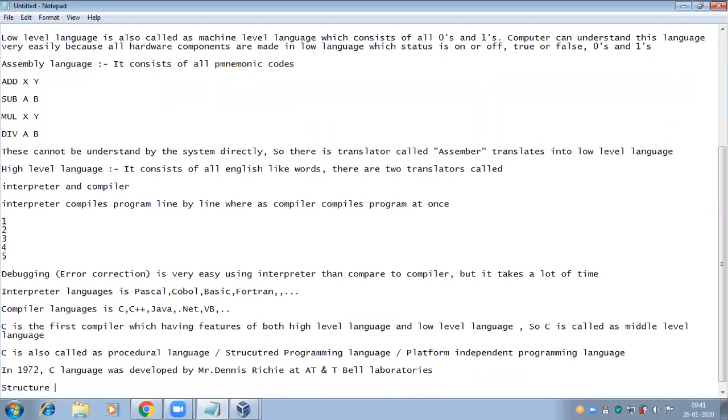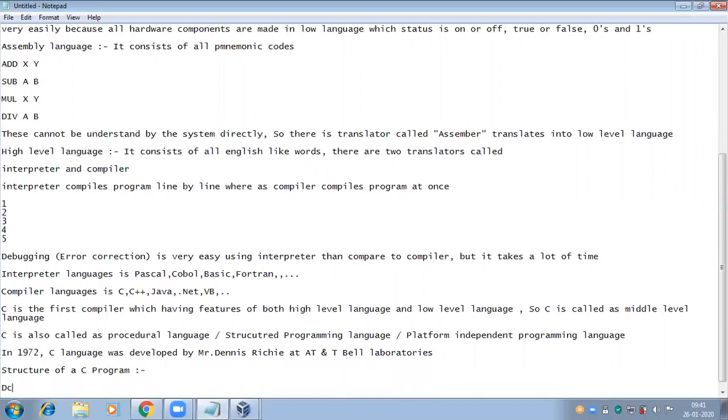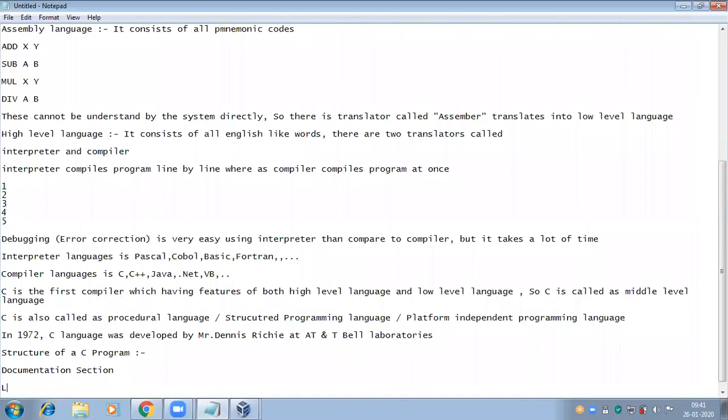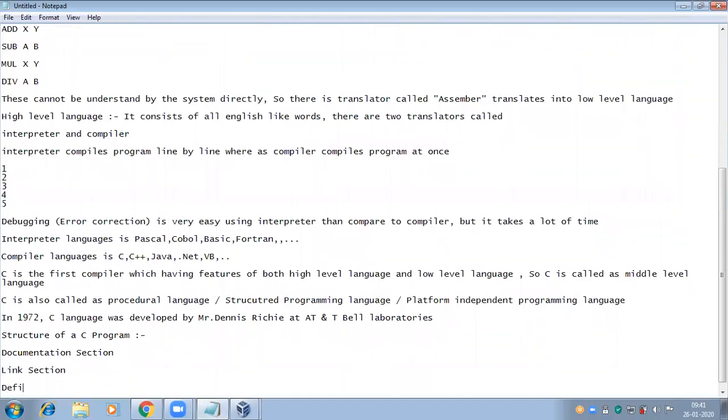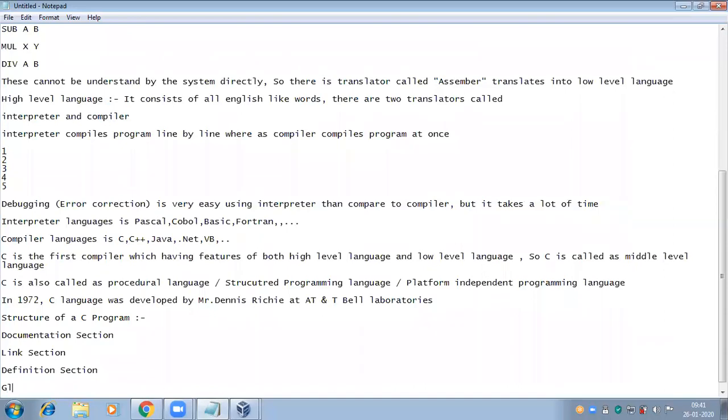So what is the structure of a program? We'll see. What is the structure we are following to write a program? Documentation section to write the comment lines. Link section, header files. Definition section to define the constants. Global declaration section, all the global variables.